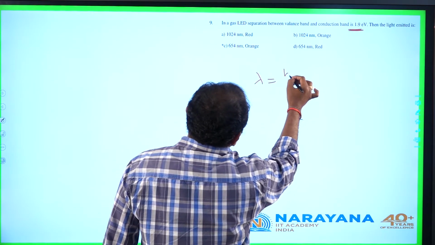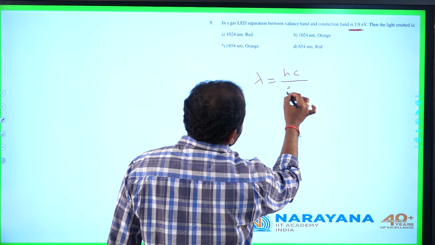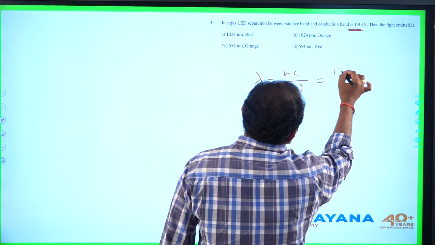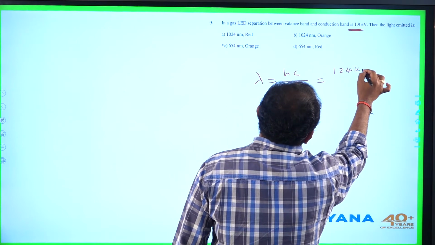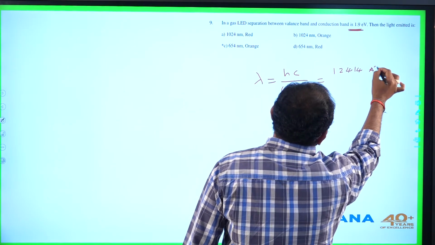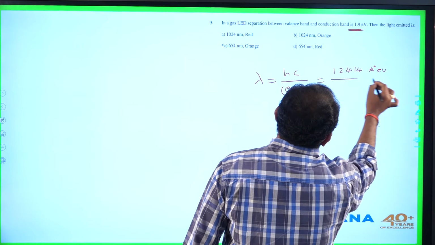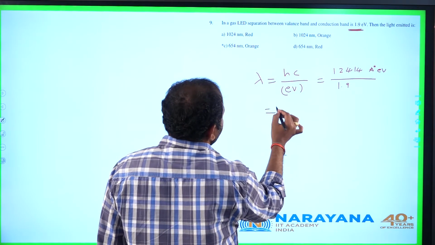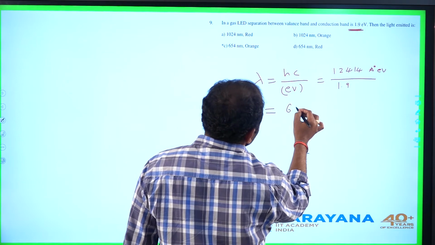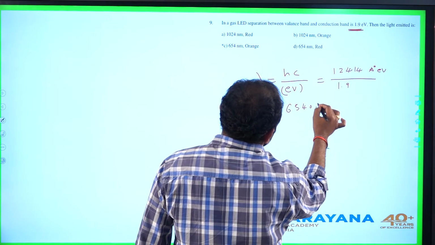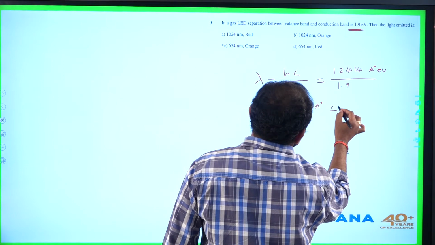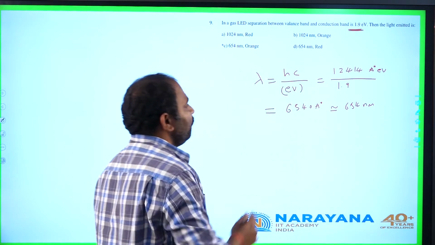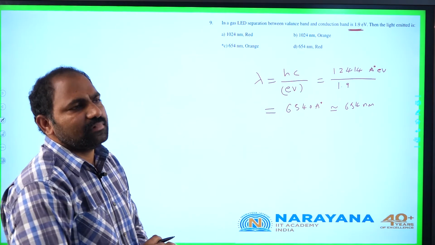Lambda of photon equals hc by energy, or eV. hc can be written as 12414 angstrom electron volts. It is given 1.9. If you calculate it roughly, we get 6540 angstroms, or 654 nanometers, which falls in the red region.